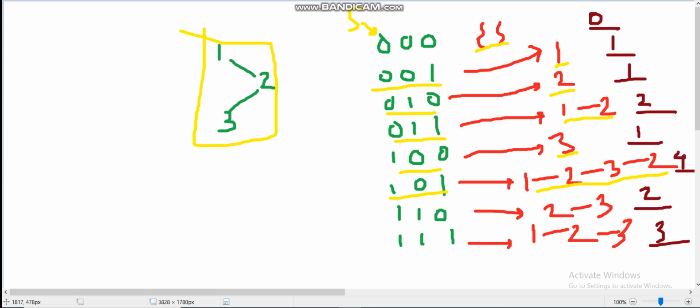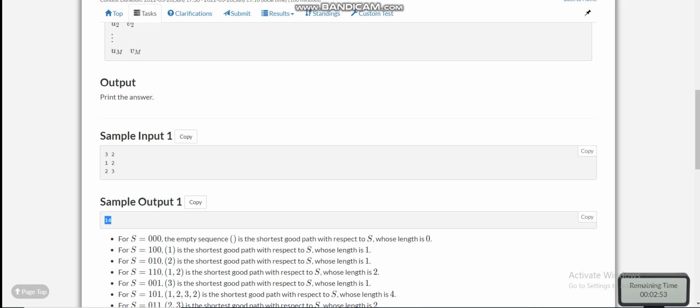Now the parity of 2 is 0, parity of 1 is 1, and parity of 3 is 1. For 1 1 0, 2 and 3 are directly connected, so the length is 2. For 1 1 1, both have parity 1, so we connect 1 to 2 and 2 to 3. If we add these values, our answer will become 14. I hope you have understood this example also.